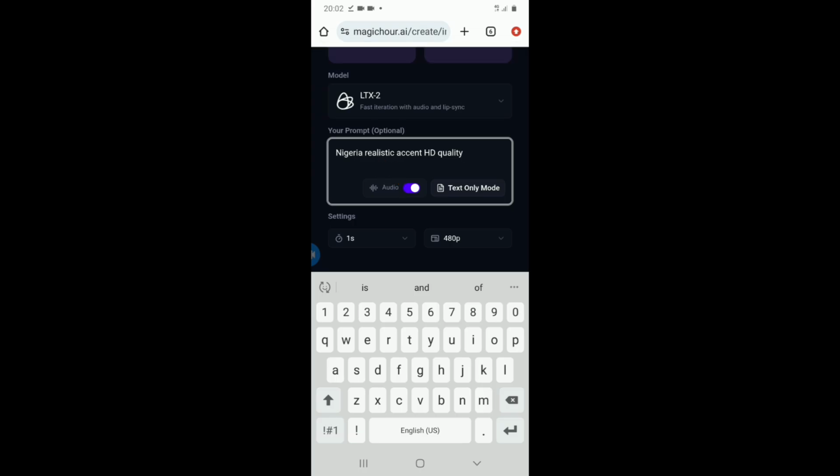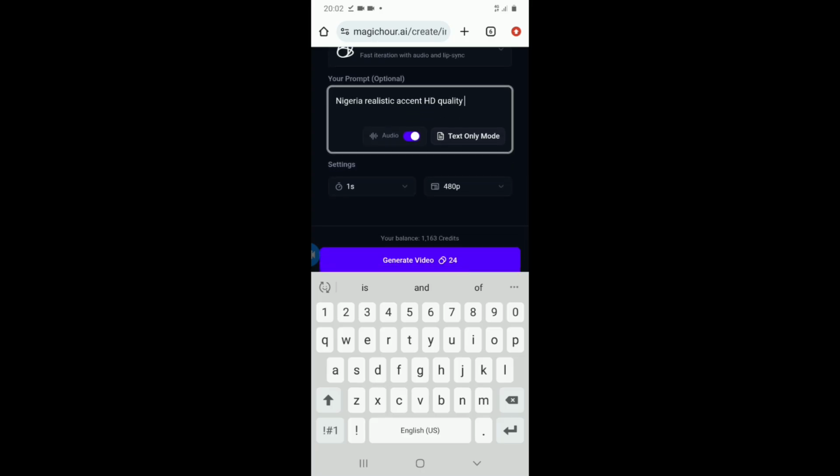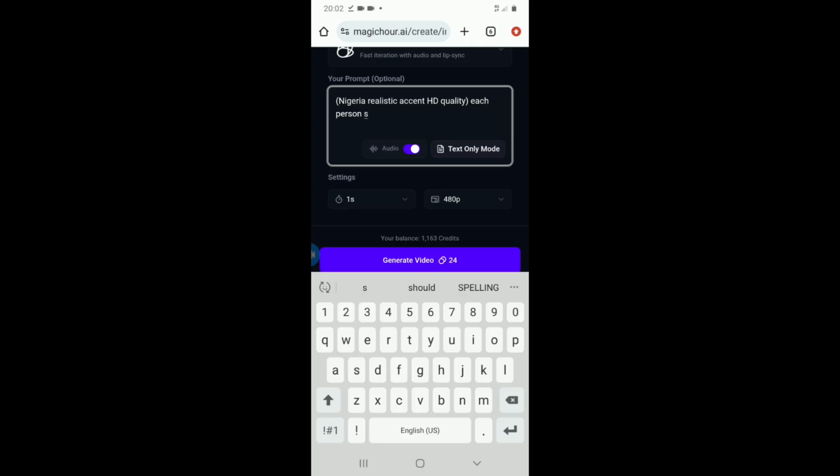I'm going to tell it if it should be 16:9 or 9:16 because right here I never had any space for that. Okay, so if there's another thing I want to put, I can equally say maybe, if it's a dialogue scene, let each of the characters or the images say their own part. Okay, once they say their own part, we should just shut up. They should say their part accordingly.